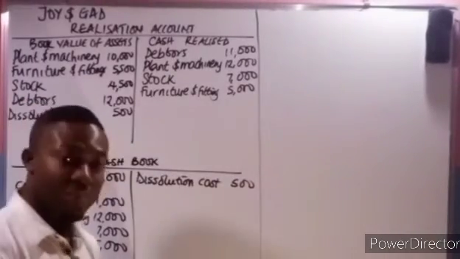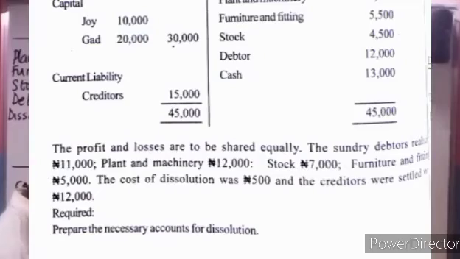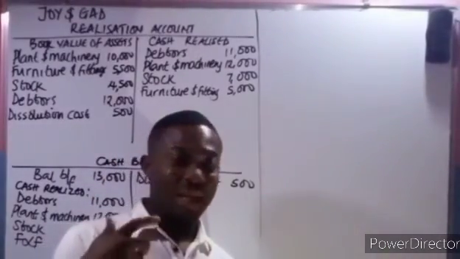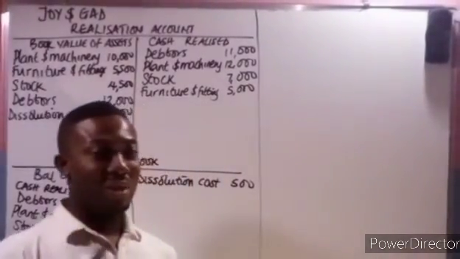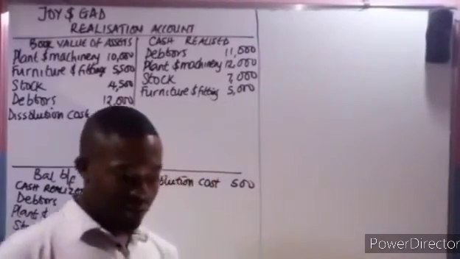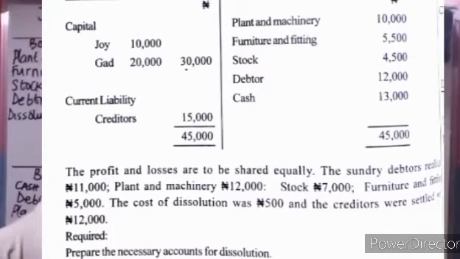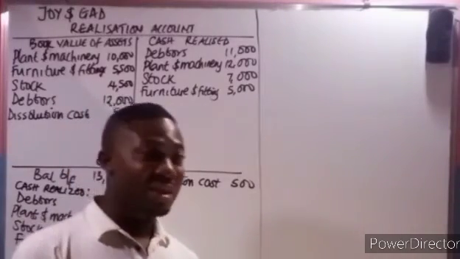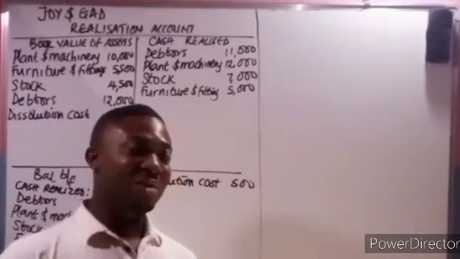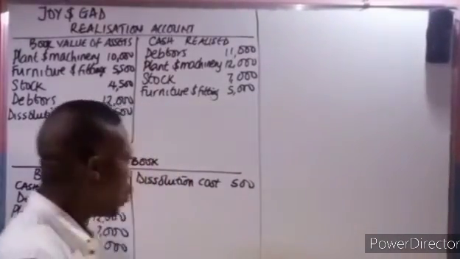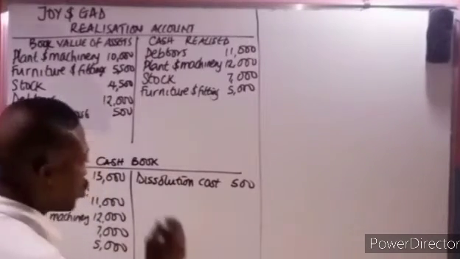Okay. So the next one, they said the creditors were settled with 12,000. Now, remember I said this while I was explaining in terms of discount received. Now let's check the balance sheet that was given. In the current liability side, you saw creditors there as 15,000. And they said they were settled with 12,000. They did not mention discount received, but you should know that if they settle them in full like that, the remaining balance becomes discount received. Take note.